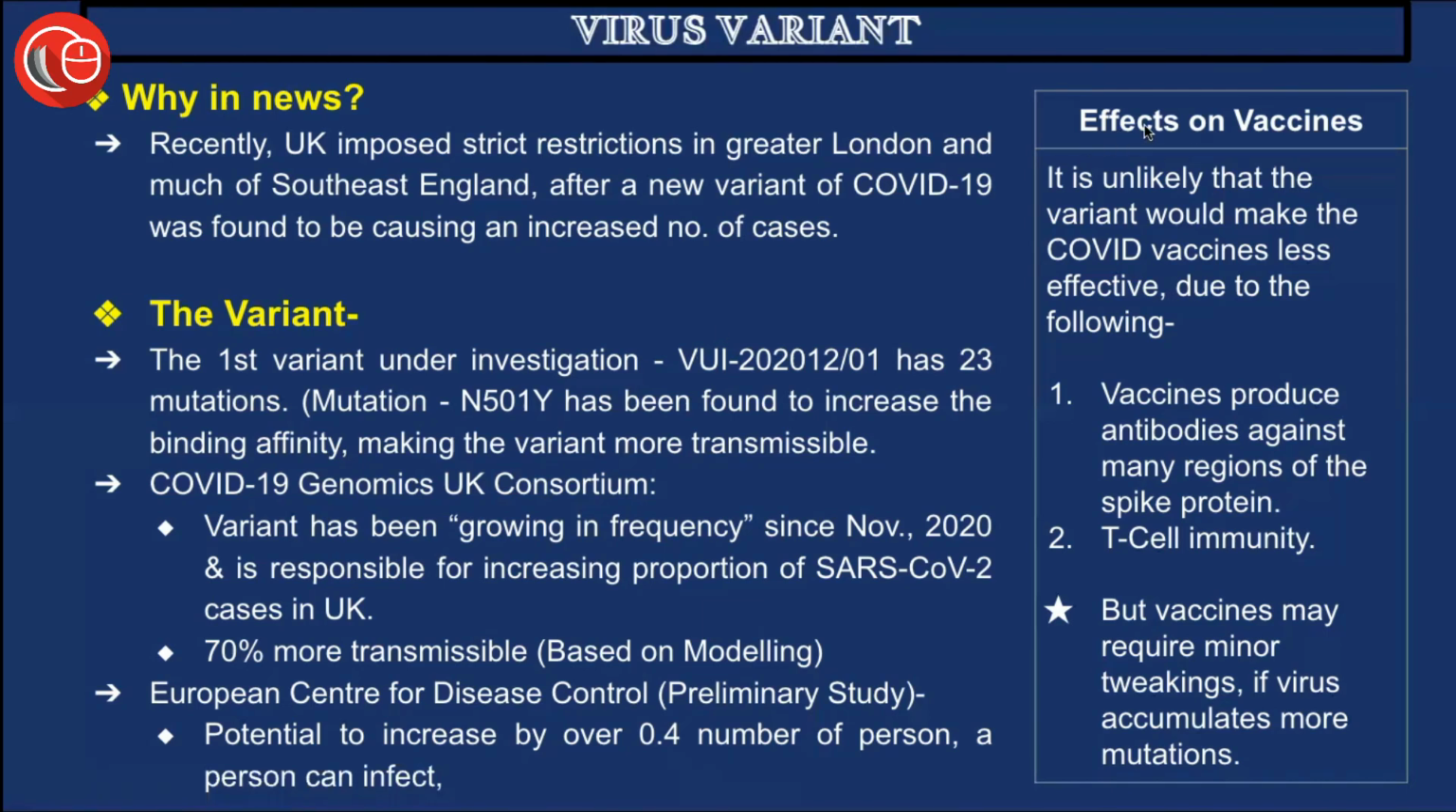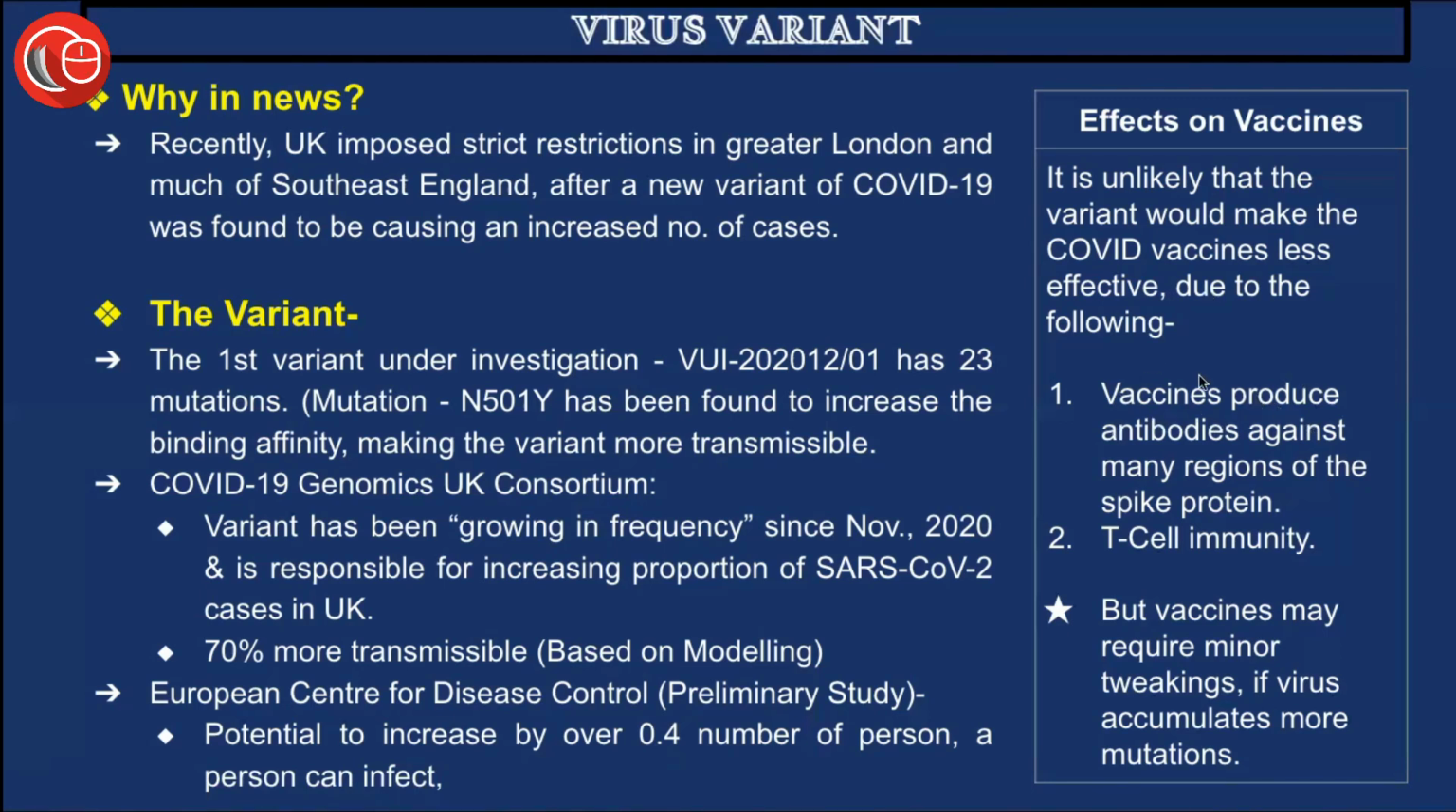So let's see what would be the effects of the vaccines on this particular variant of the virus. It is said that it is unlikely that the variant would make the COVID vaccine less effective, due to the following reasons. This is something we can take a sigh of relief about, at least for now, that the vaccines we are seeing in the race currently, the potential vaccines for COVID-19, it is possible that they would be equally efficient on this variant of the COVID-19 mutation as well, due to the following reasons.